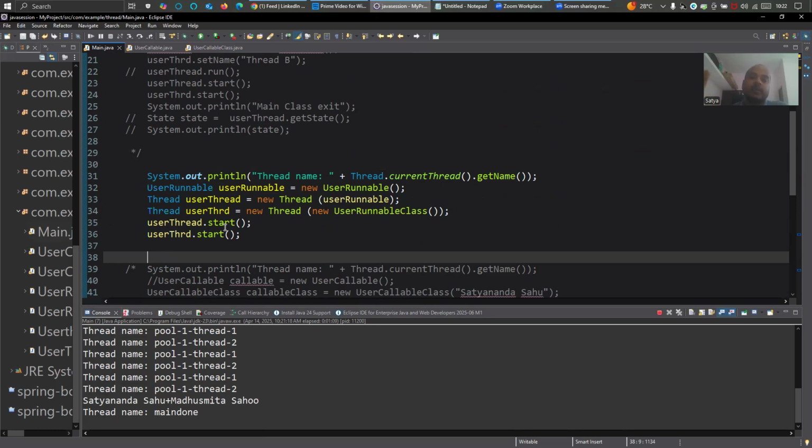Once it is done, it will release the lock, and the other threads will be able to access that block, piece of code, or method, whatever you have made synchronized.